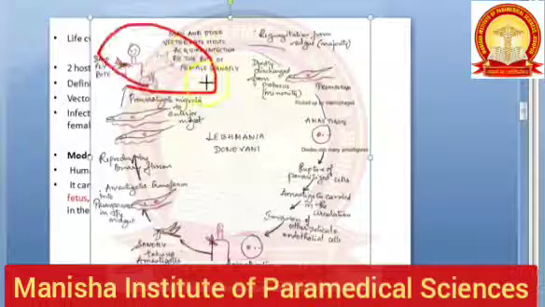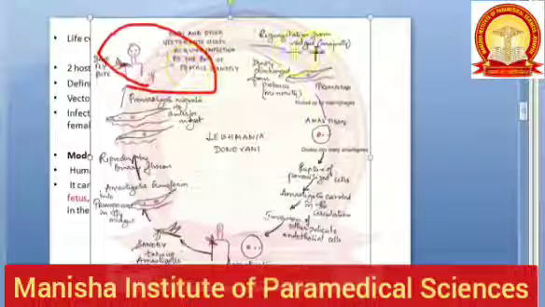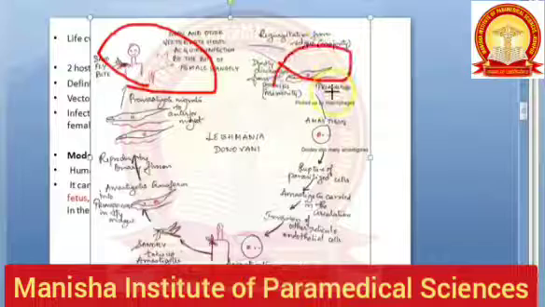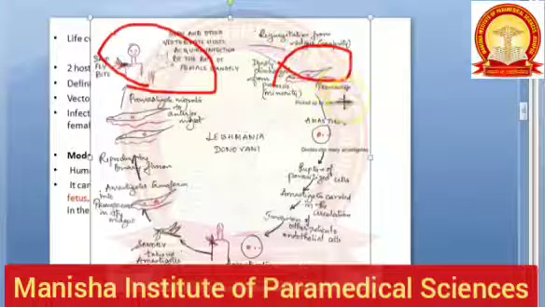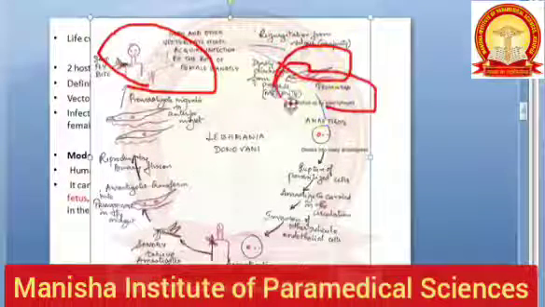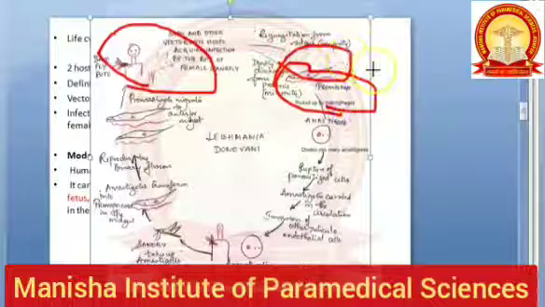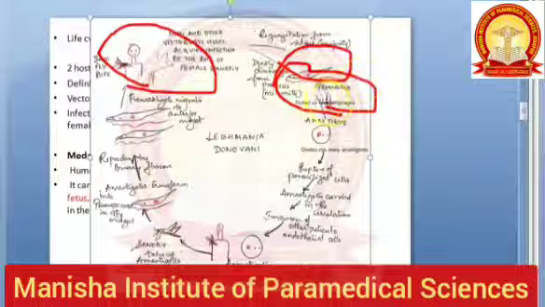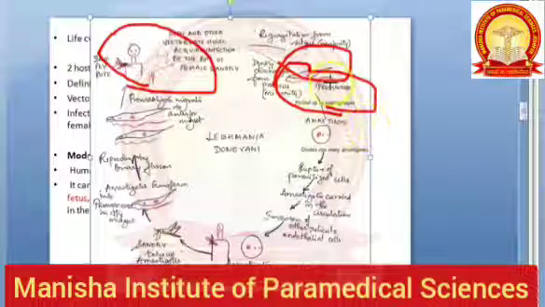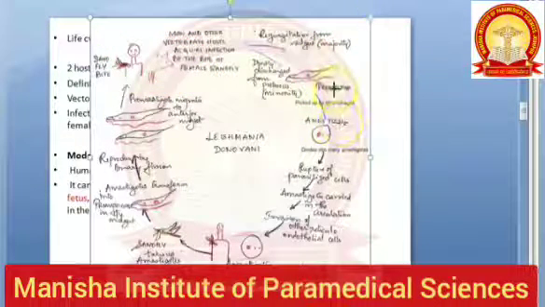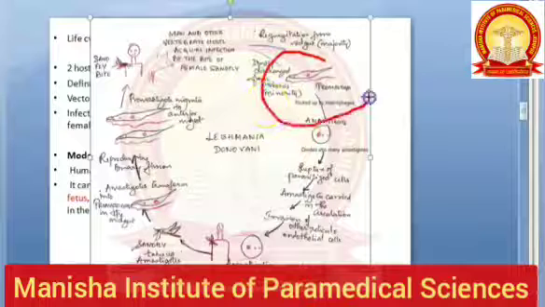In the man, what happens? This promastigote, it enters macrophage. Macrophage will come and first take off this promastigote inside, because macrophage is trying to protect us. But inside the macrophage, what happens? This promastigote gets converted into a